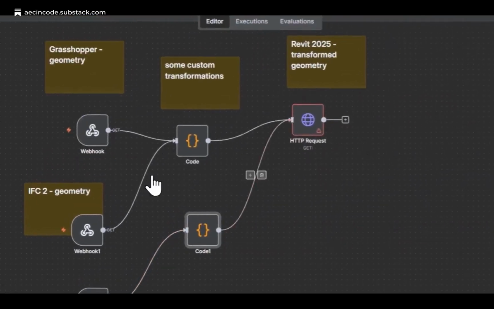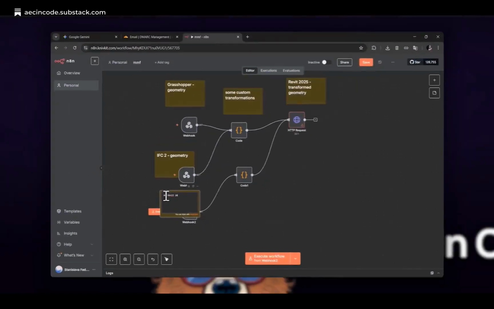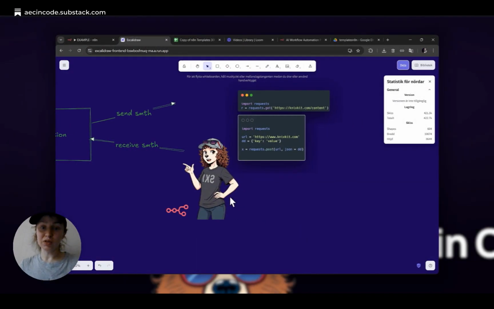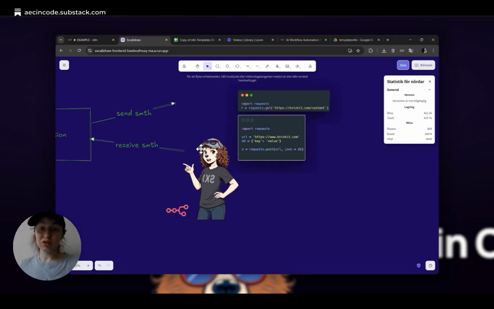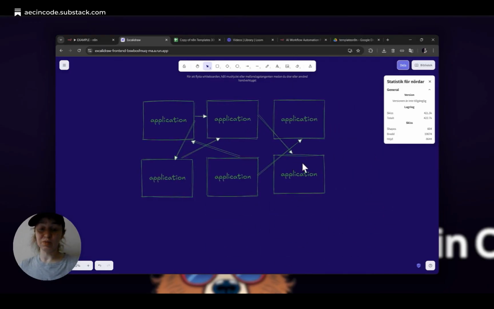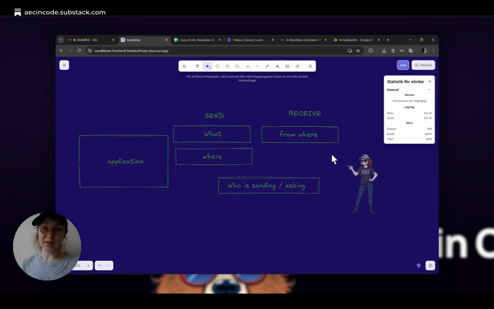Applications are blocks that receive and send something. In Python, you can write it with just a few lines of code for one application. But when there are many, and they use some complex logic, the code becomes too big to be maintained. And that's where N8N comes in. It abstracts every application and every request, and what we have is what we're sending, where, and who.